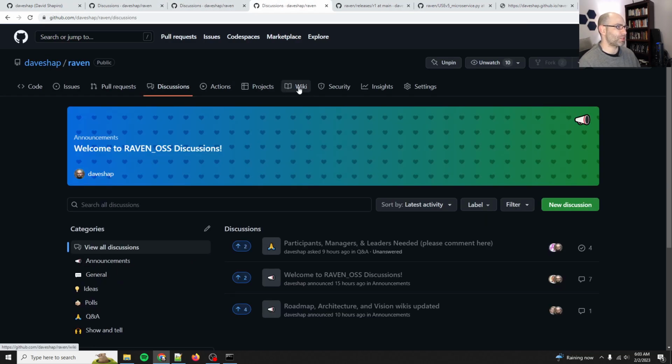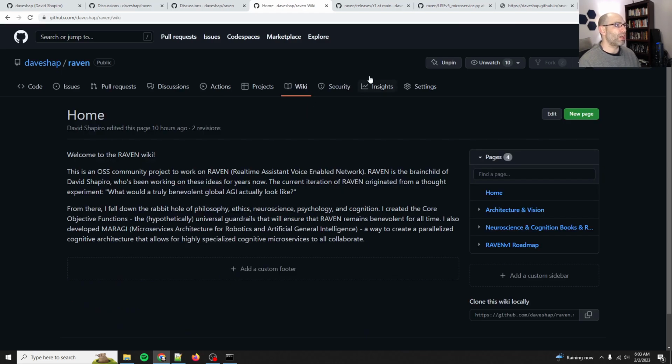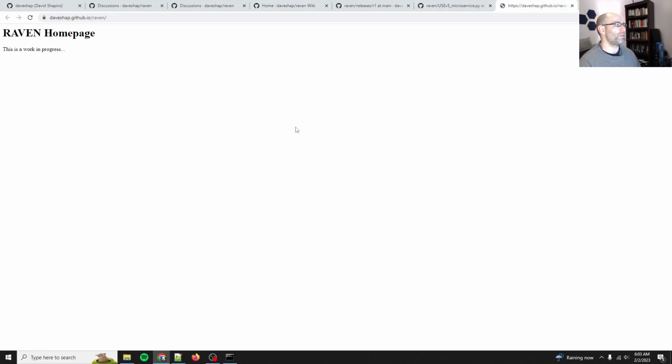Let's see. So that's the discussions. That's the wiki. Oh yeah, and then I also set up GitHub Pages. I just created a placeholder, but basically this will be an easier to access website, so that all the deployment documentation and everything will be easily accessible through here, just the same way as Keras or TensorFlow or whatever, so that you don't have to browse GitHub directly. It'll be presented as a web page.